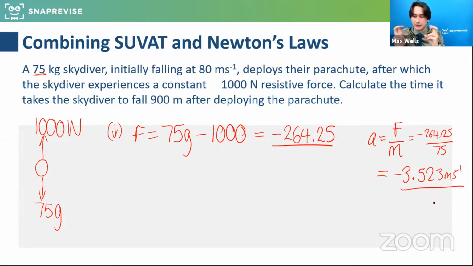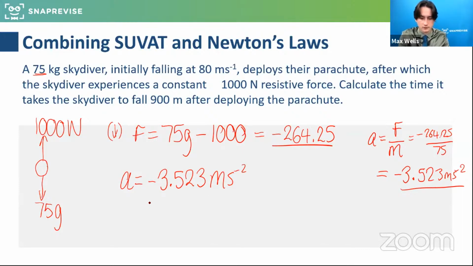So that is the acceleration, which is negative, effectively meaning it's going slower. The parachute would slow it down. And this is the kind of weird idea we're getting into. So what we've got now is we've got to start thinking about SUVAT. What have I got? I've got a, from Newton's second law, I've found the acceleration towards the ground now has become, whoops, it shouldn't be -1, it should be -2.